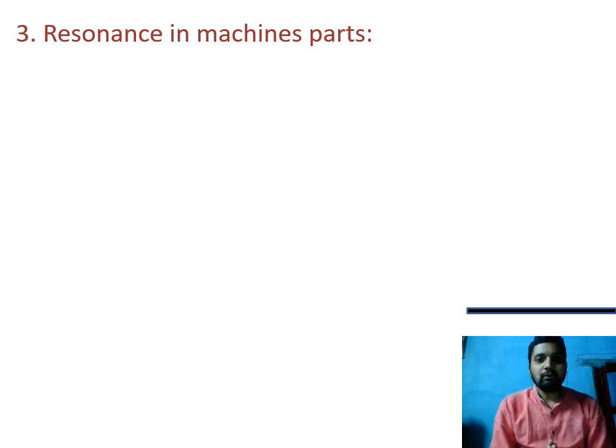When the speed changes, the frequency of vibration of all the parts also changes. When any part's natural frequency and the forced vibration frequency match, resonance is produced, because of which they vibrate with larger amplitude and may come out.